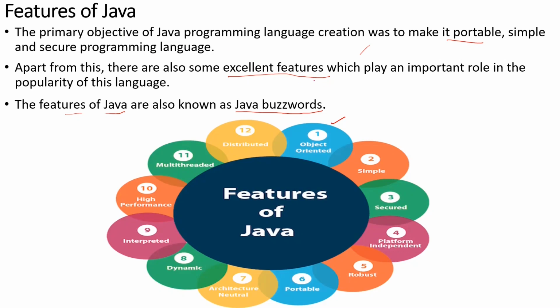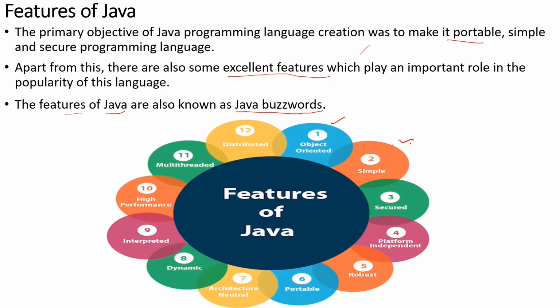And next you have simple. The name itself suggests what simple is. Java is very easy to learn. Java syntax is based on C++. Java has removed many complicated and rarely used features, for example, operator overloading, pointers, etc. There is no need to remove any unreferenced object because there is an automatic concept called garbage collection in Java. That's why it is termed as simple.